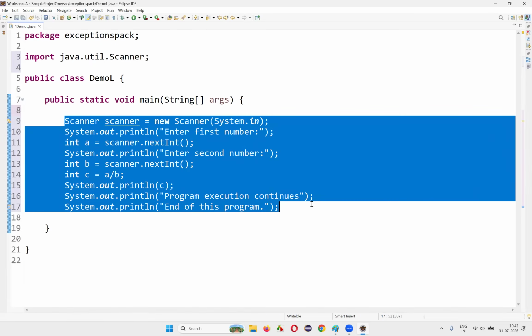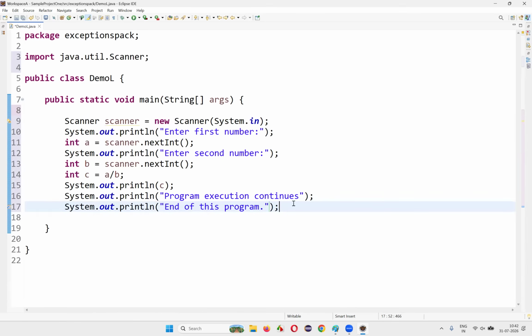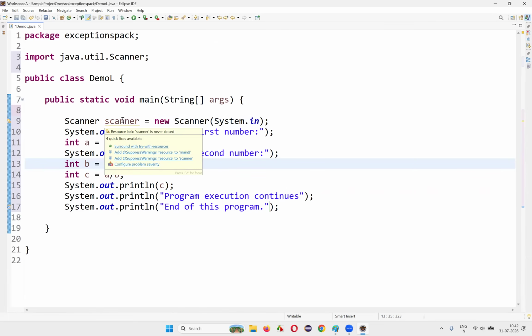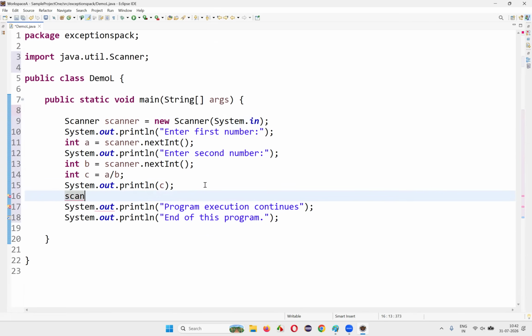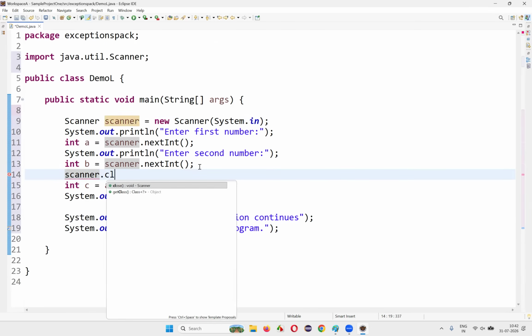Here I'm not using any exception handling. Some warning message is coming when I'm creating an object of the Scanner class. After the task is done, we can close this scanner. So let me close it before the end of the program. Here let me write scanner dot close.